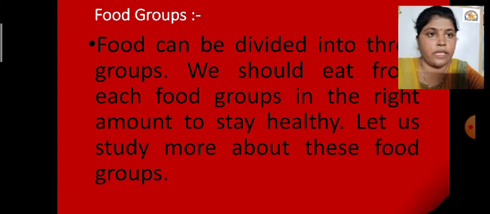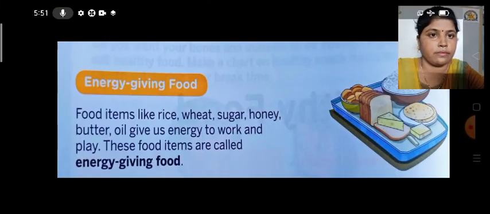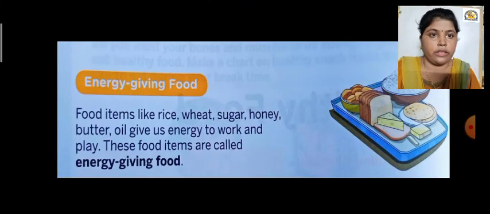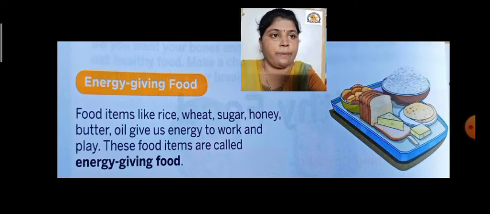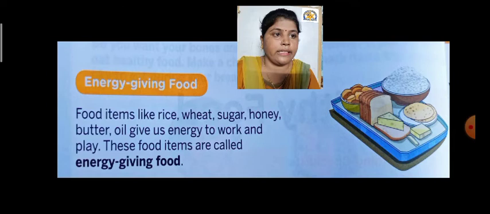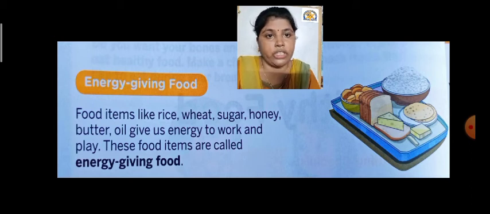See, the first food group is energy giving food. The picture is given here, so you can see the dishes or items present in the particular tray. These are energy giving foods, meaning food that gives us energy.